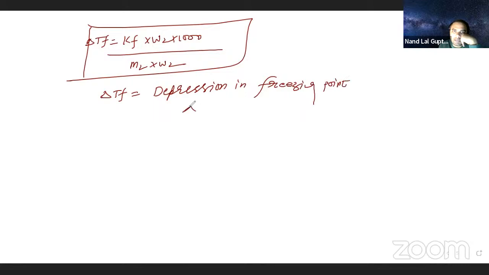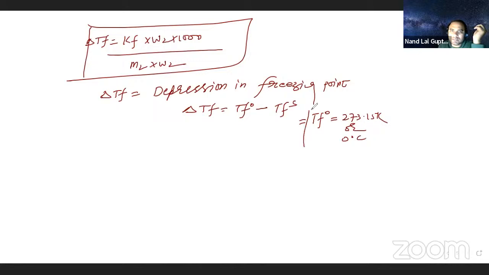How is this calculated? Delta TF is equal to TF naught minus TFS. What is TF naught? I will ask you. What is TFS? TF naught is 273.15 Kelvin or 0 degree C. This is the TF naught for H2O, the freezing point of water.